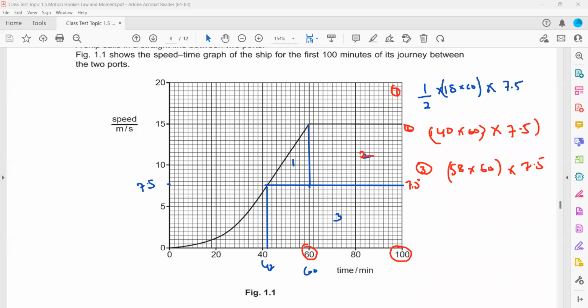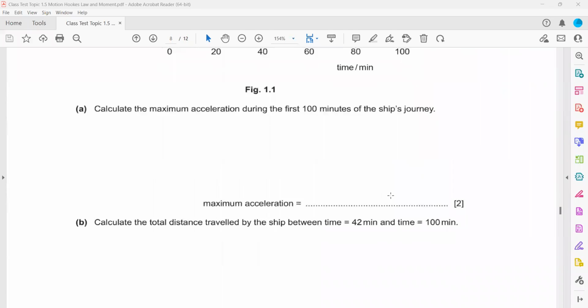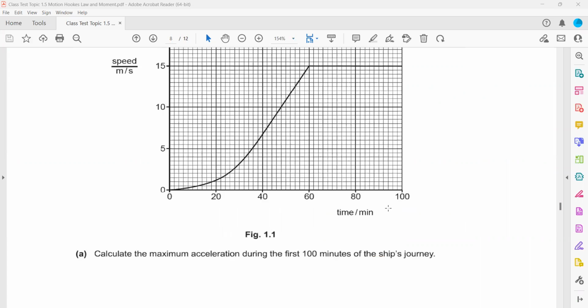So find the area of each shape and then sum them to get the total, which is about 48,000 meters. Now in the question, we are supposed to start at 42 because the question asks what is the distance traveled between 42 and 100 minutes. That's why we started with 42. If the question was what is the distance traveled from 40 to 100 minutes, then we'd start with 40. They asked for 42 to 100, that's why we are starting at 42.